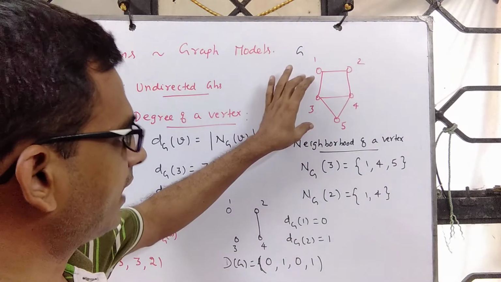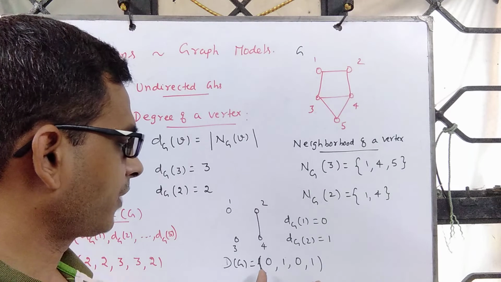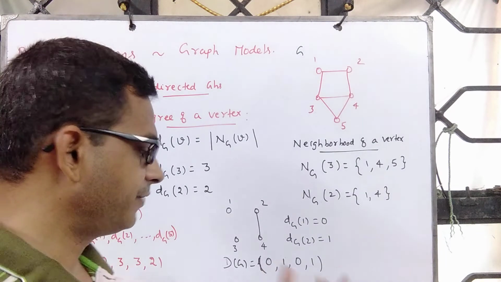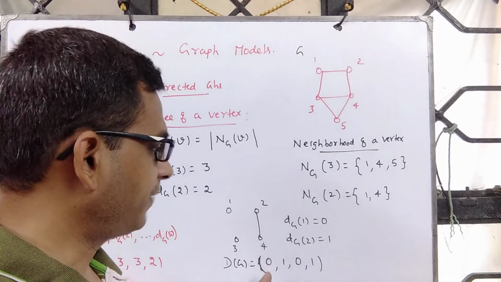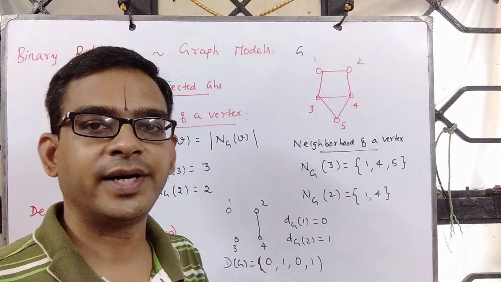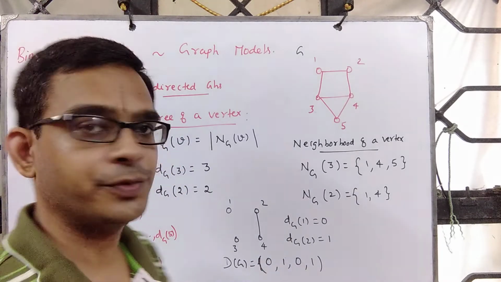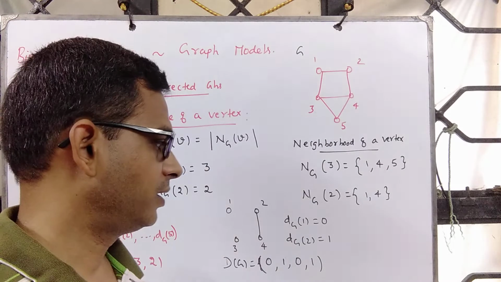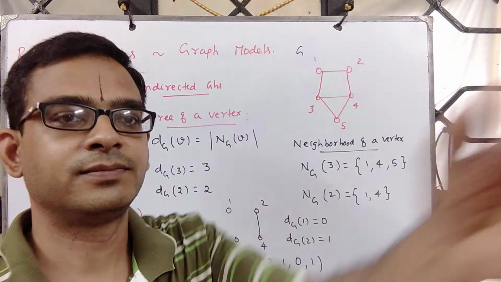Now for a given graph, one can obtain this vector. The interesting question is, some arbitrary vector is given to us, say 5, 3, 2, 1, 1. Does that vector correspond to a graph? Does there exist an undirected graph corresponding to that? That's an interesting question which we shall discuss next.